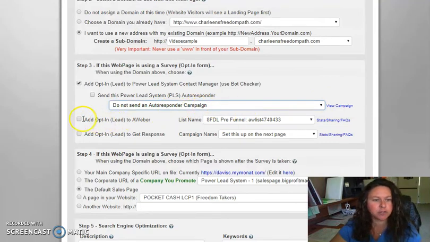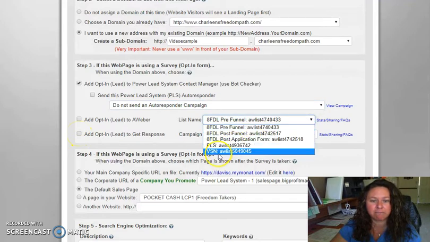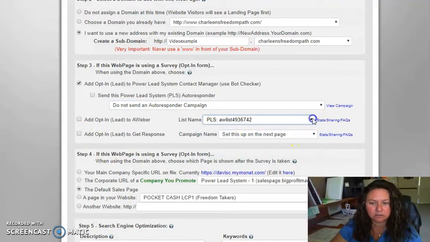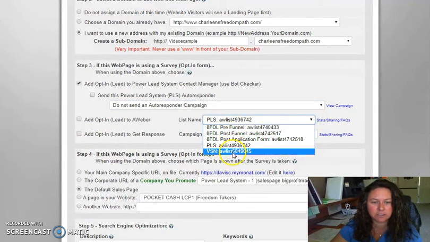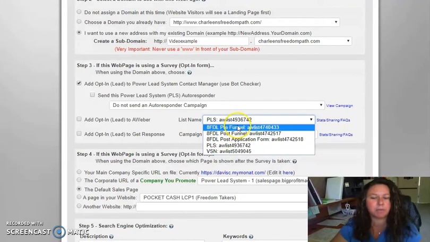The other option you have is you can link this to your Aweber or GetResponse account, and the name of that funnel could be right here. You know, I have a number of different autoresponder lists depending what the capture page is for that I'm driving somebody to.